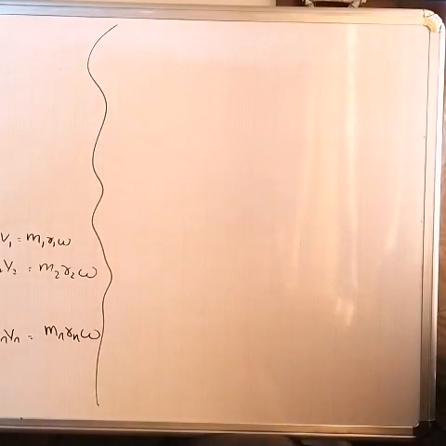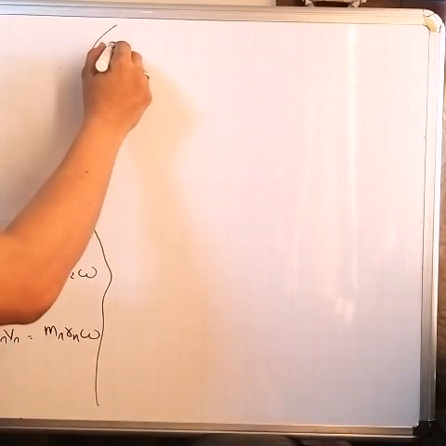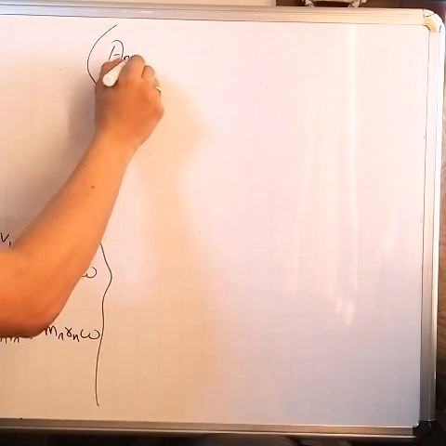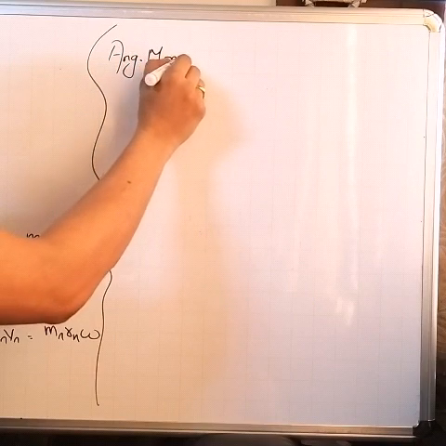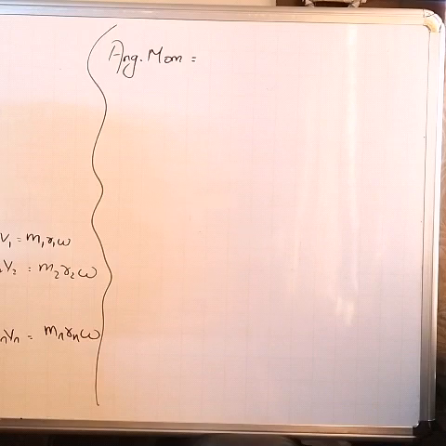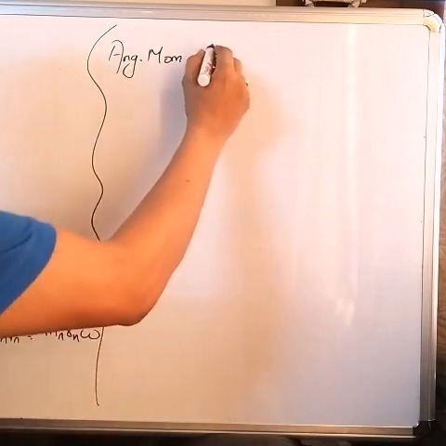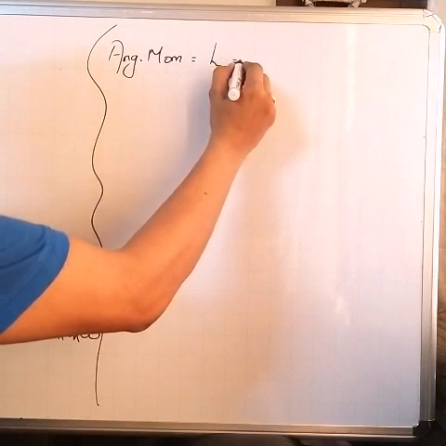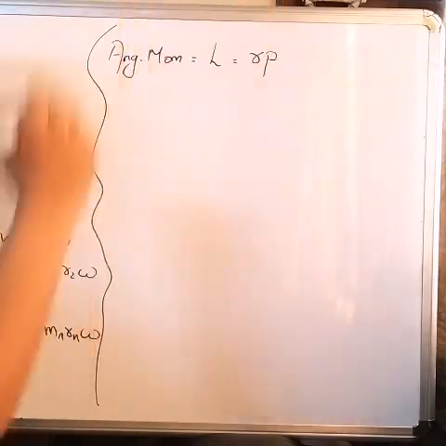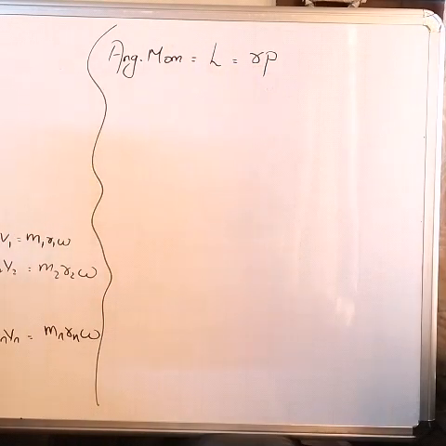Now how to find angular momentum? Angular momentum is nothing but the moment of linear momentum. Angular momentum is given by the general formula L equal to r into p, where L is the symbol of angular momentum.